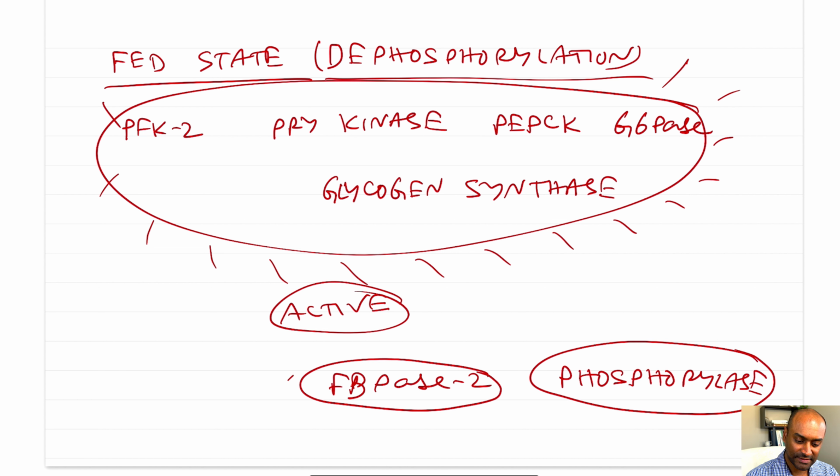In these other cases, dephosphorylation downregulates the activity, because in the fed state we don't want glycogen phosphorylase to be active, or we don't want F2,6-BP to be hydrolyzed, because in the fed state we want PFK2 to be active. That's why FBPase2 is inactive.